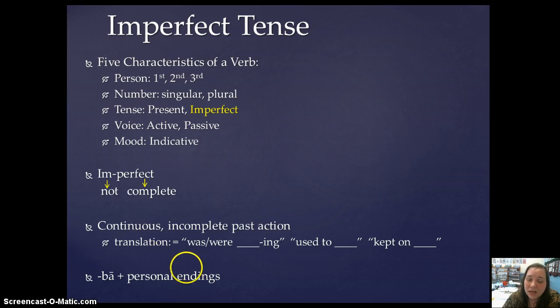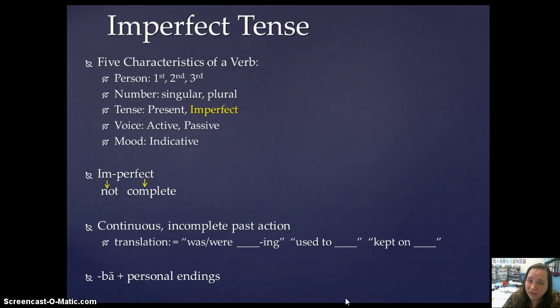Because of this, you translate the imperfect as "was blanking" or "were blanking," "used to blank," or "kept on blanking," although to be fair, that is a fairly uncommon translation. The first one is the one that I think most people prefer. It actually sounds best in English most times. There are going to be times when "used to do something" will sound better, and you should use that. It's going to be very infrequent that you have to use "kept on doing something," but you know, it might pop up.